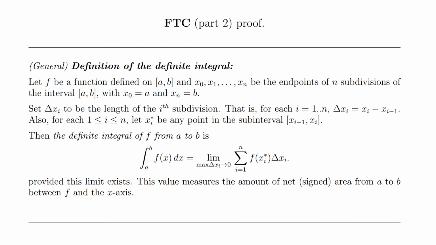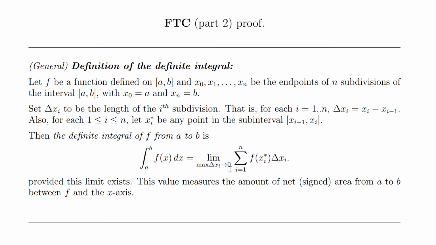So we'll need the definition. I'll use the most general definition for the Riemann integral, and that's if you have a function defined on the closed interval and you have a partition, you're going to need the limit as the largest subinterval goes to 0 of that partition.